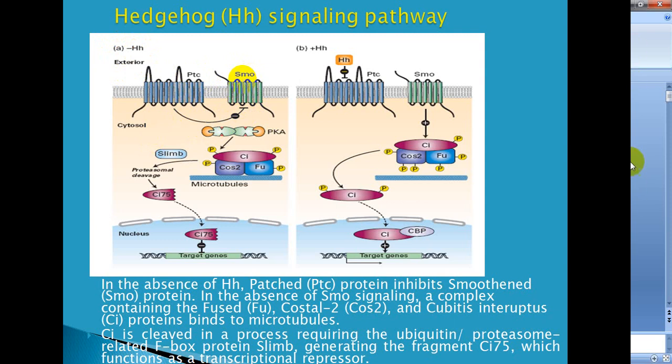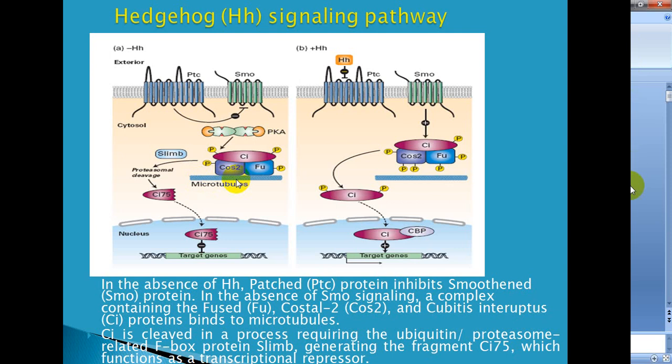So in the absence of SMO signaling, a complex containing the fused, costal 2 and cubitus interruptus protein binds to the microtubule.